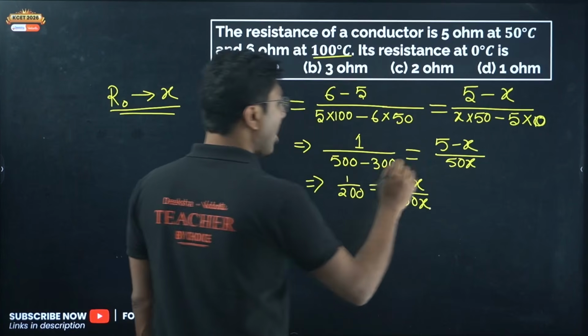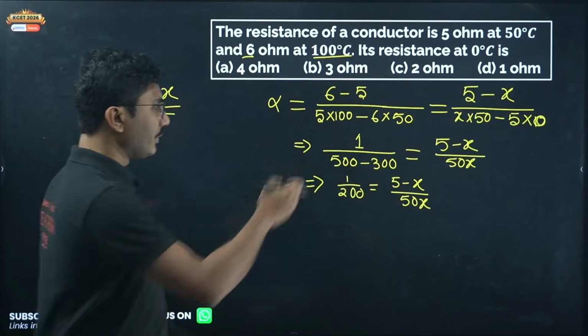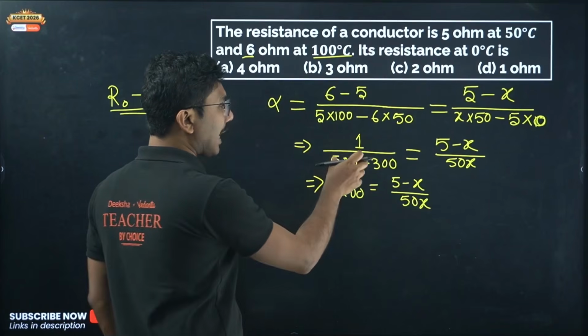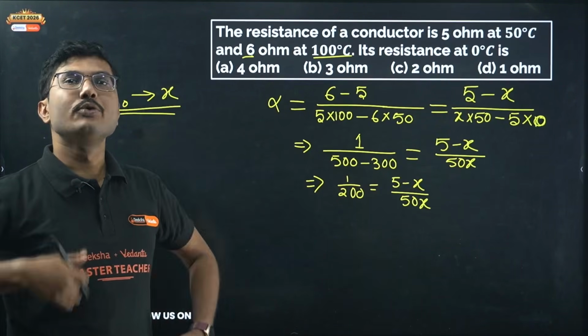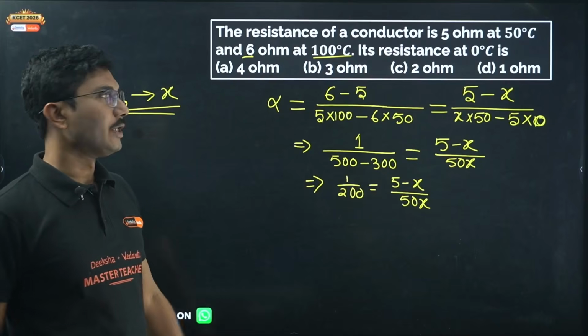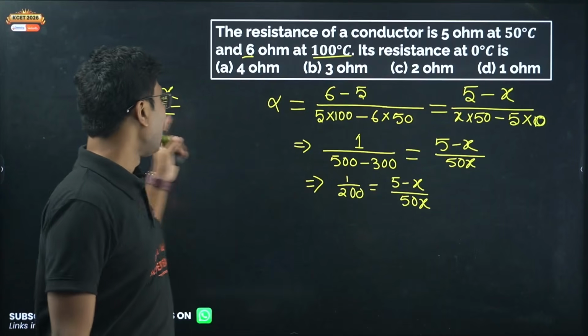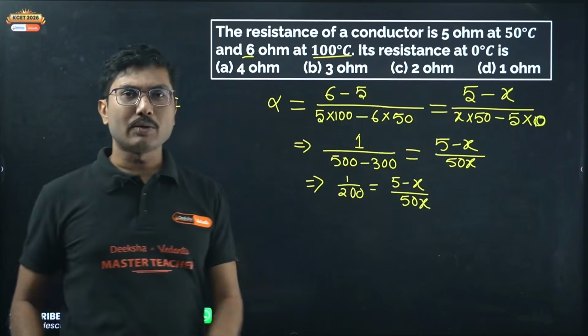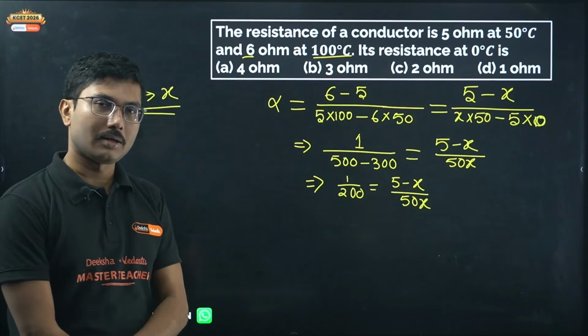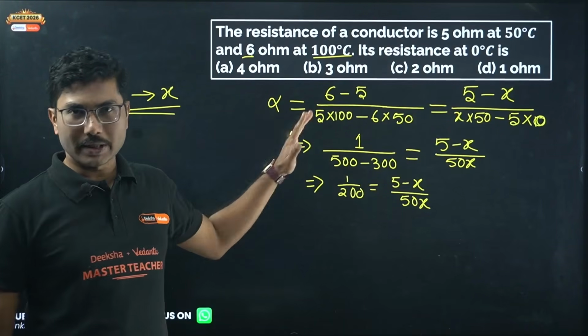Now how can you improve the speed? Instead of writing this step, if you can multiply 200 directly to this value, then you will be slowly improving the speed. Instead of writing it in one step and then the next, if you write the equation at once, then you can improve your speed. So I hope you understand the problem.